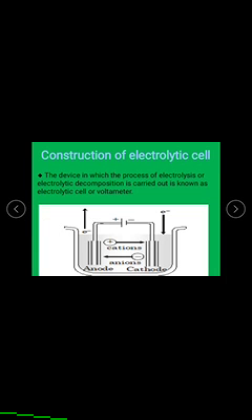This process is called electrolytic dissociation or electrolytic decomposition. The substances whose aqueous solution undergoes decomposition into ions when electric current is passed through them are called electrolytes, and the whole process is known as electrolysis or electrolytic decomposition.